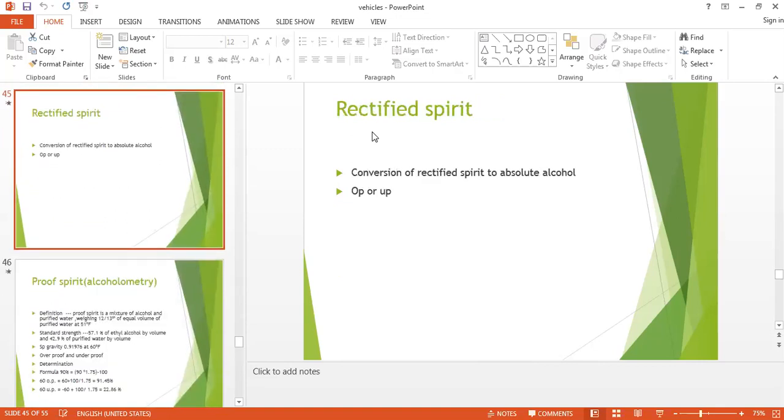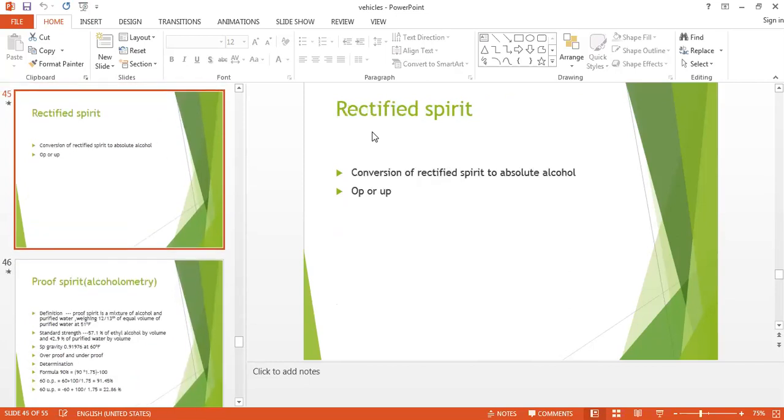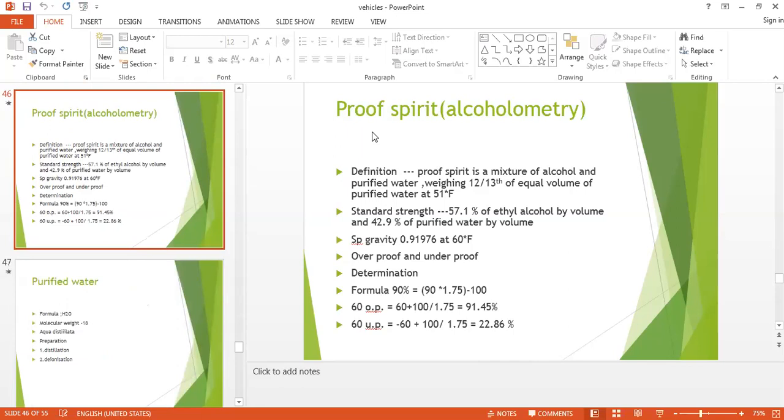So this is known as the proof spirit. So rectified spirit, if it is 40 degree or it is 20 degree overproof. So this is the overproof and the underproof. These are the two terminologies which we are using in the proof spirit. So first we will see what the proof spirit is. Proof spirit means it is a mixture of alcohol and purified water weighing 12 by 13 of equal volume of purified water at 15 degree centigrade.